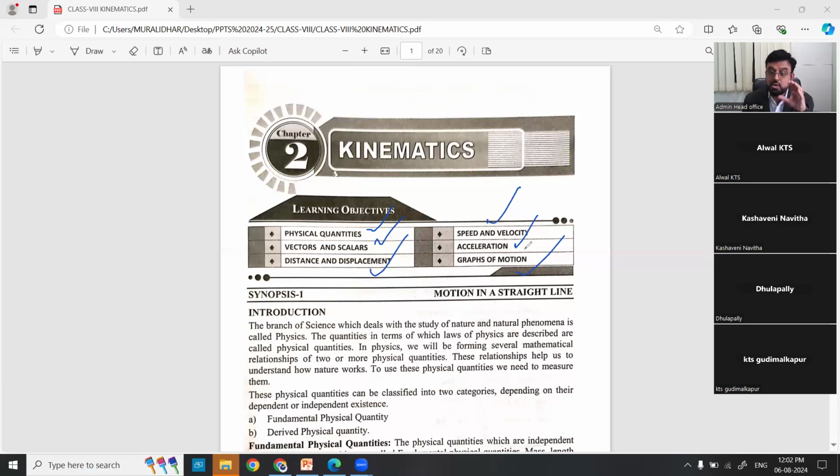We discuss what motion is and what the consequences of motion are. When a body is moving, every moving body will have speed. Every moving body will cover some distance. Every moving body will have acceleration. So these are the physical properties that come across when a body is in motion, right?